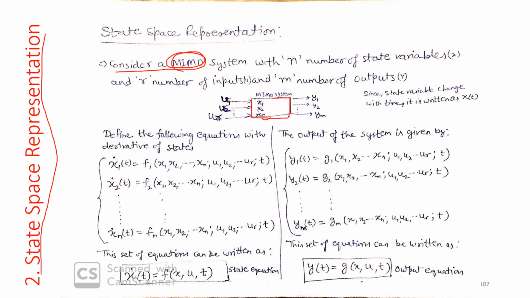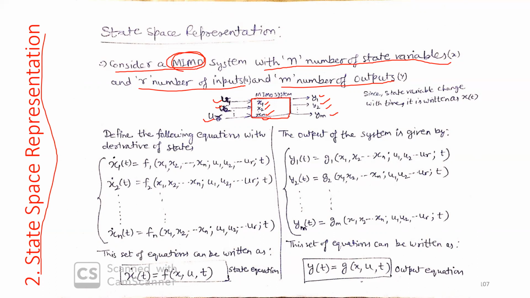This is my MIMO system having many inputs and many outputs with n number of state variables. We have total states of the system x1, x2, x3, x4, and finally xn. R number of inputs: u1, u2, u3, u4, and finally ur. M number of outputs: y1, y2, y3, y4, y5, y6, and so on, and finally ym.